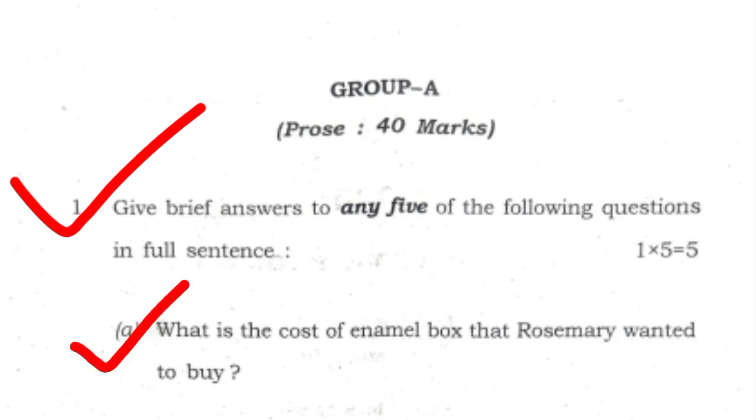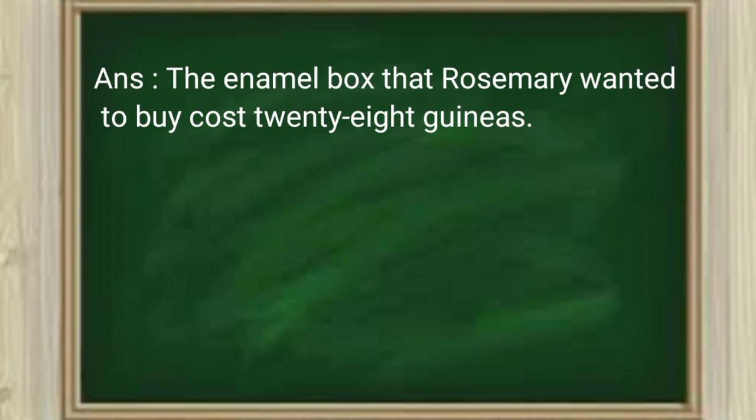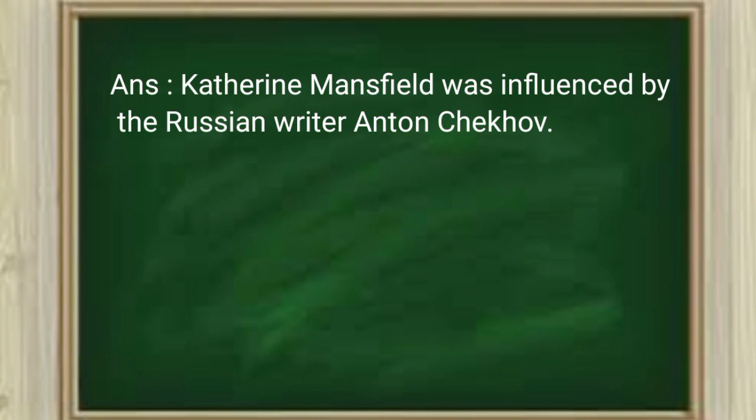A. What is the cost of enamel box that Rosemary wanted to buy? Answer. The enamel box that Rosemary wanted to buy cost 28 guineas. B. Which Russian author influenced Catherine Mansfield? Answer. Catherine Mansfield was influenced by the Russian writer Anton Chekhov.